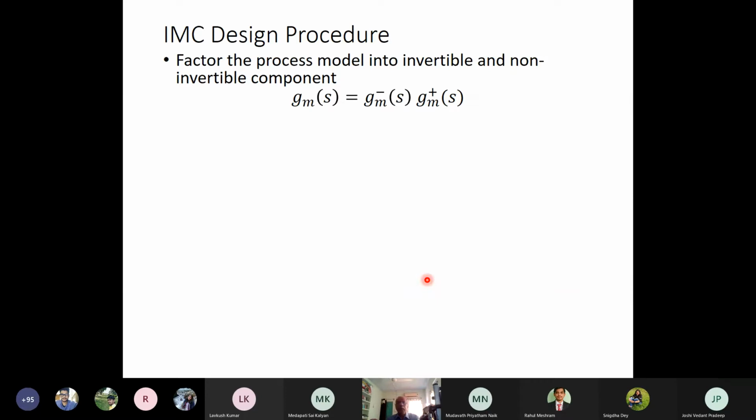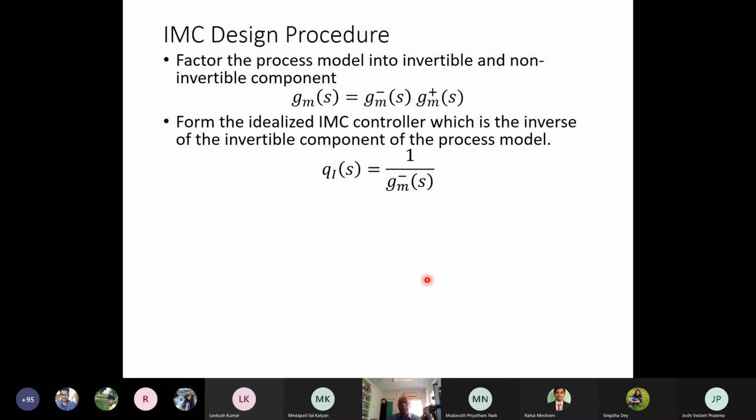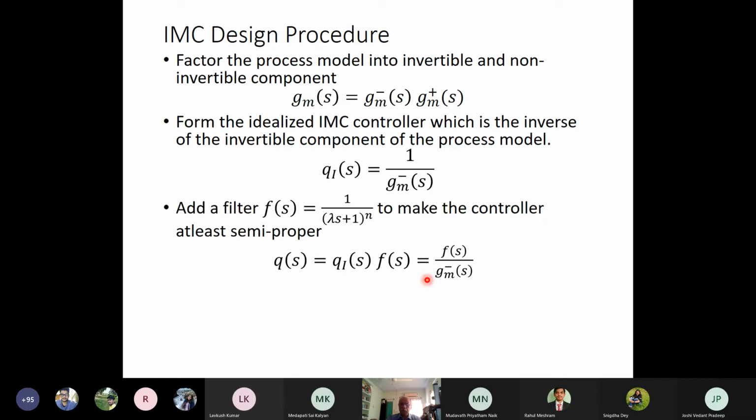So we can say what will be the IMC design procedure. In case of the IMC design procedure, we can factorize the process model into invertible and non-invertible components. So we take Gm(s) equal to Gm minus (s) times Gm plus (s). Then we form the idealized IMC controller, which will be Qi(s) equal to 1 by Gm minus (s), using the invertible component of the process model.